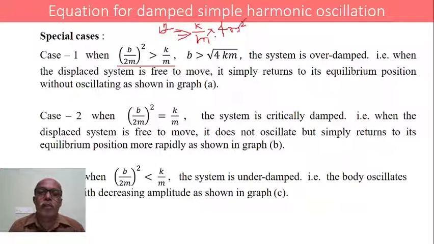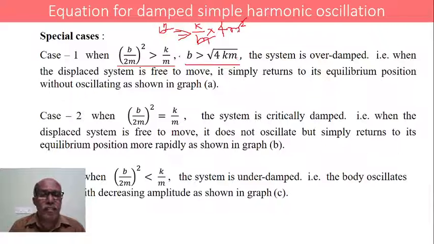This m cancels with this m, therefore it will be 4km. b square greater than 4km, or b greater than square root of 4km. Here k is a constant and m is the mass of the body which is executing damped simple harmonic oscillation.